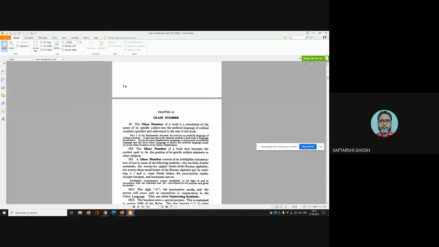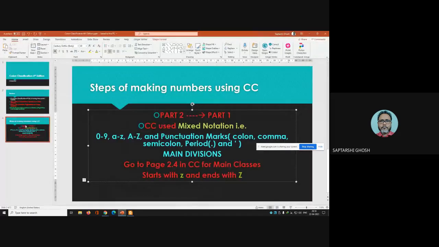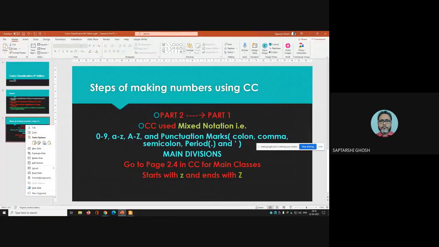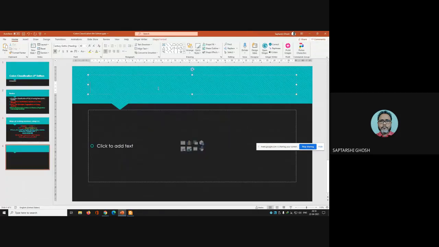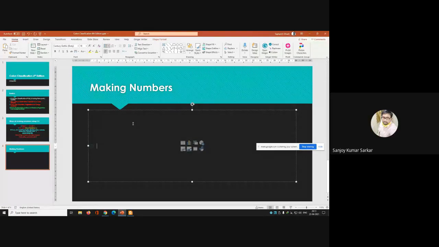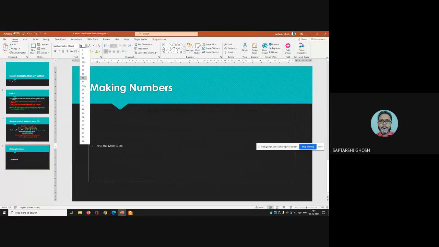Now you can ask me like that, how will you do classification using this colon classification, or how do we make the numbers using colon classification? So that is a bit, lastly, I'm just saying this one, that is making numbers. Now, first thing is that find the main class. First one from the main class. This is 1. Rather make this one 1. And this is like this.